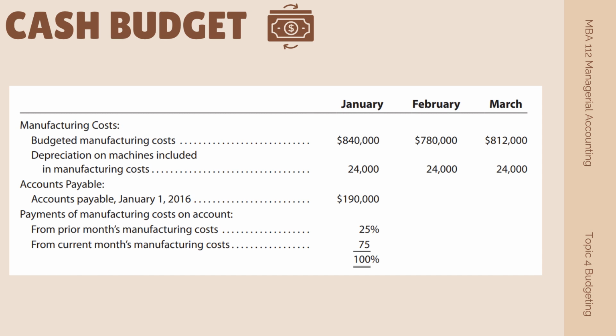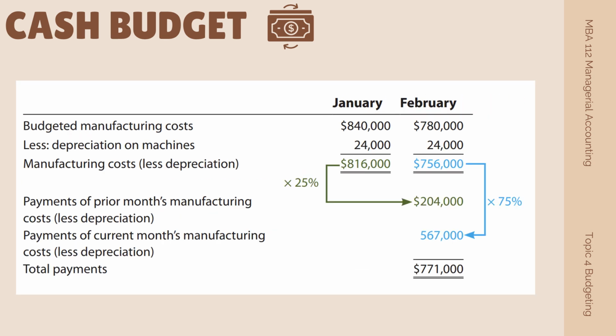So the budgeted cash for any month is the sum of the cash paid from previous month's manufacturing costs, less depreciation, and the cash paid from current month's manufacturing costs, less depreciation. So to illustrate further, the cash paid in February is 25% of manufacturing costs in January, added to 75% of cash paid on manufacturing costs in February, which is computed below.